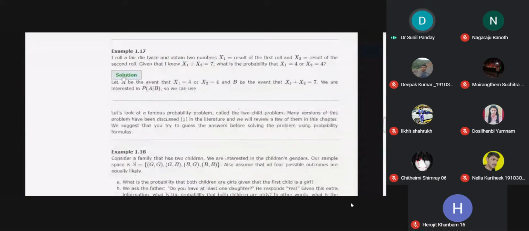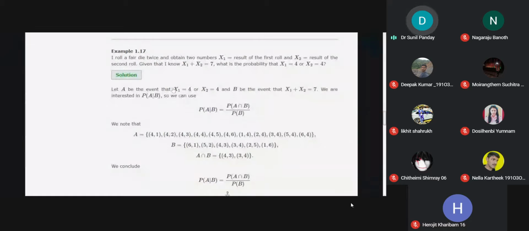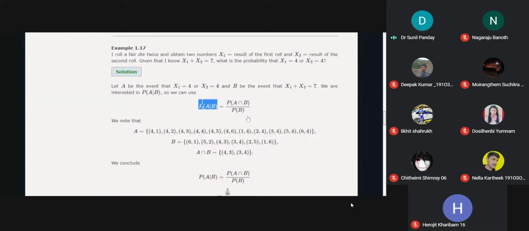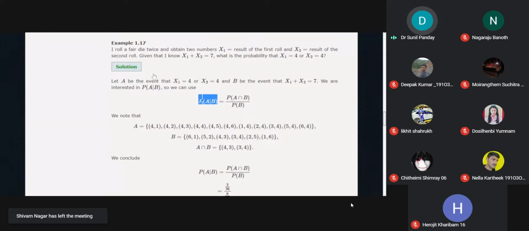So let A be the event X1 equals 4 or X2 equals 4, and B be the given event X1 plus X2 equals 7. We have to calculate the probability of A given B. And we know the definition: probability of A given B is probability of A intersection B divided by probability of B. As in this example we have already discussed, we have two dice.